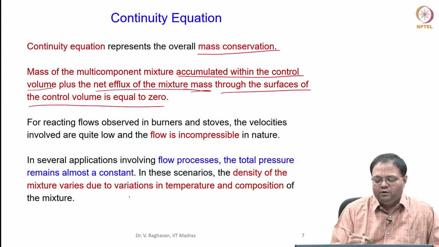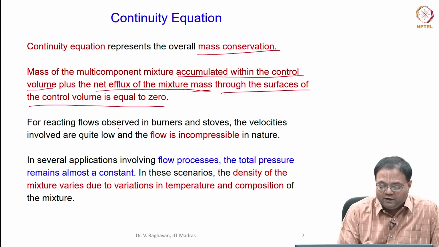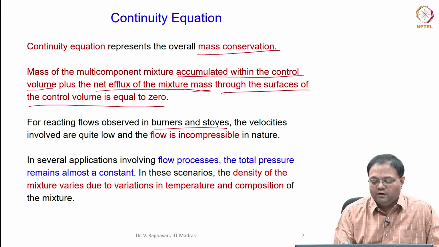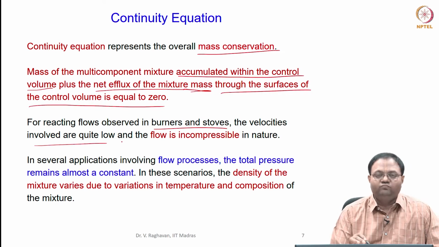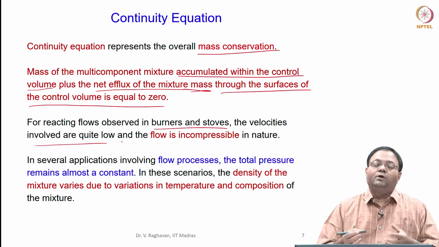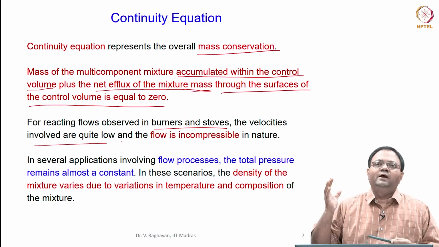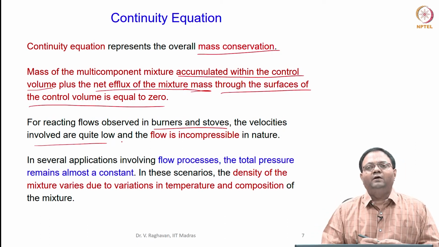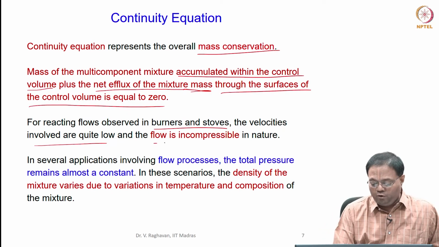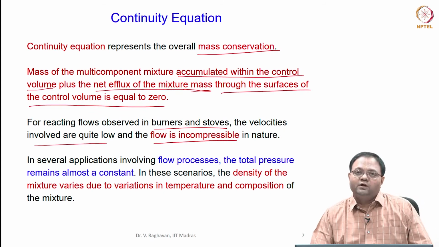Now, some points to ponder. For reacting flows like those observed in burners and stoves, the velocities are very low. We do not have very high velocities. Even if you have a turbulent flow, velocities are not very high. So, the Mach number will be very low, say less than 0.3. So, the flow is assumed to be incompressible.